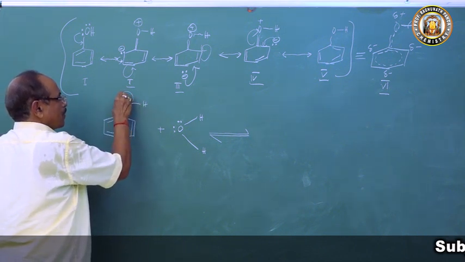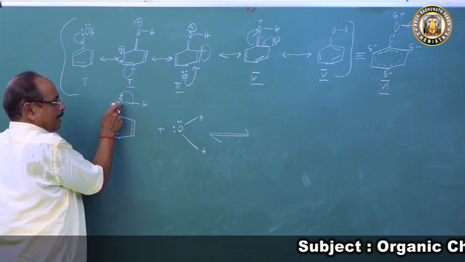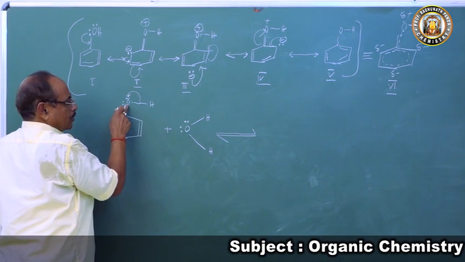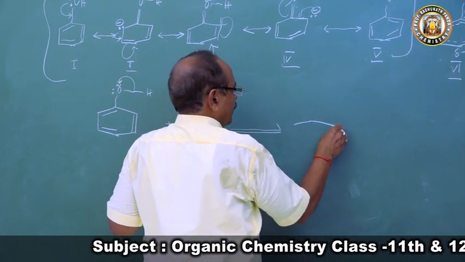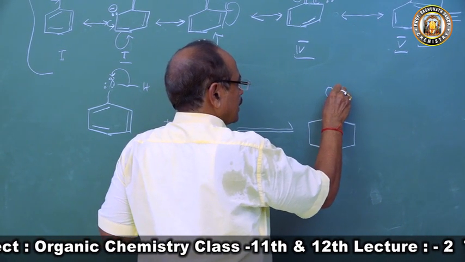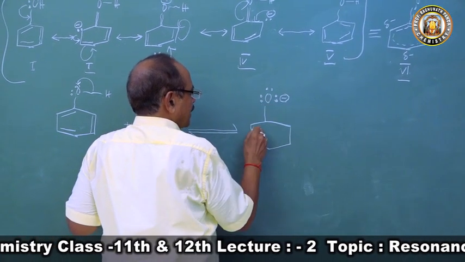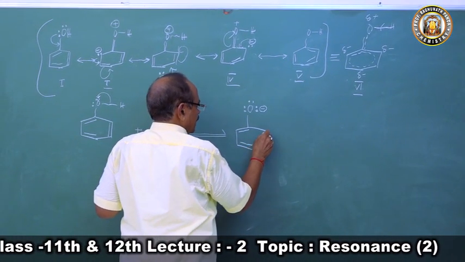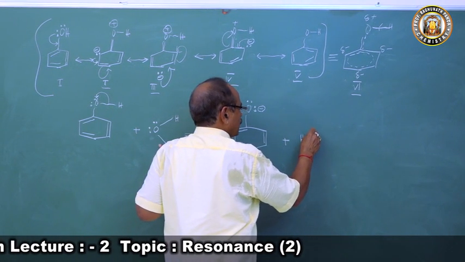This pair of electrons comes back to oxygen. Why? Here is a positive charge there. So hydrogen is lost and goes to this place. So we get a phenoxide ion. Now we have a phenoxide ion. The pair of electrons came to this place, giving a minus charge, and we have the 3 alternate double bonds, and we got the hydronium ion, H3O plus.